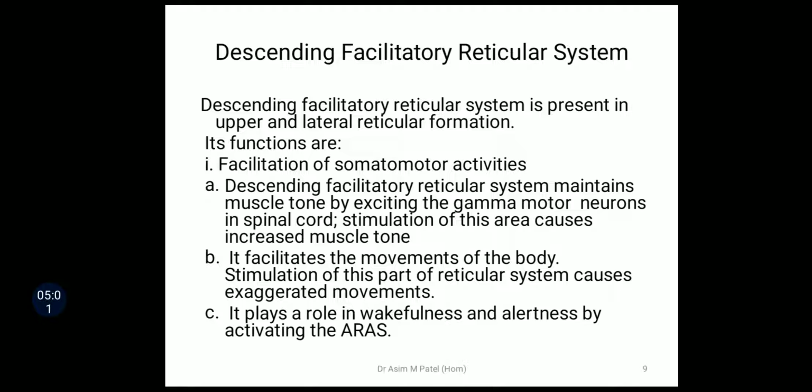The descending facilitatory reticular system maintains muscle tone by exciting the gamma motor neurons in the spinal cord. Stimulation of this area causes increased muscle tone. It facilitates the movements of the body. Stimulation of this part of the reticular system causes exaggerated movements. The third one is that it plays a role in wakefulness and alertness by activating the ARAS, and so helps in maintaining alertness and wakefulness.